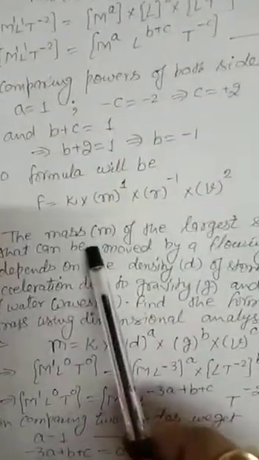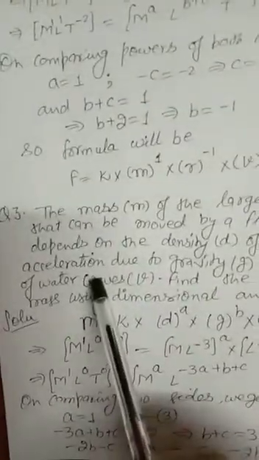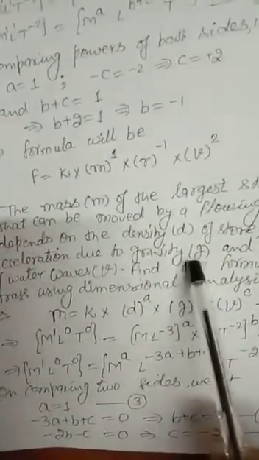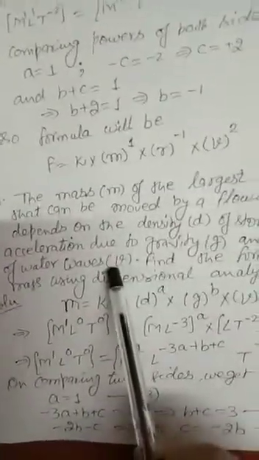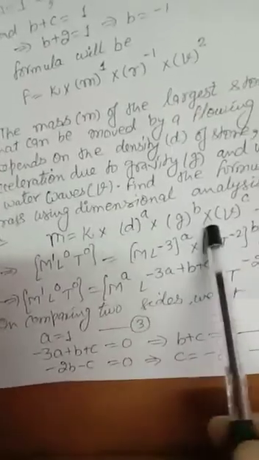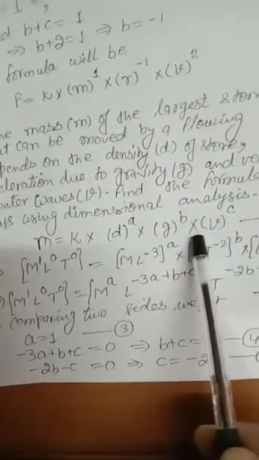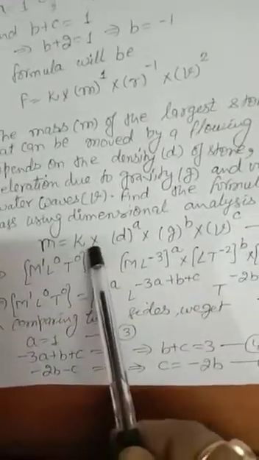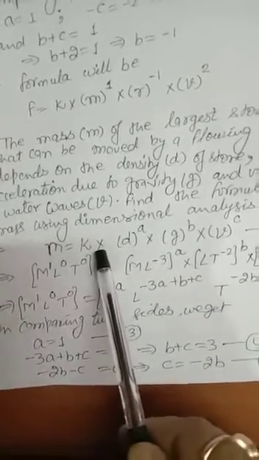So like in this case it is saying that mass m of the largest stone that can be moved by a flowing river depends upon the density d of the particle, then acceleration due to gravity small g, and the velocity of water waves v. Find the possible formula for the mass of the stone. Again the same steps: we take mass on the left hand side and other variables with unknown powers on the right hand side, and again include the dimensionless constant in the very first step.